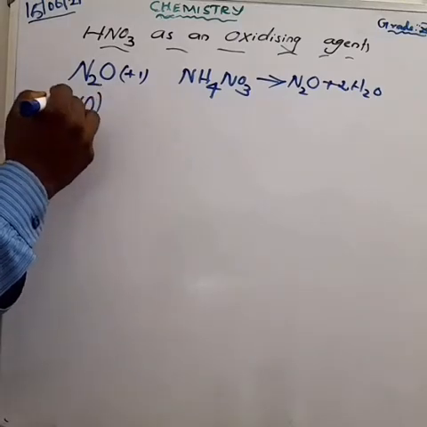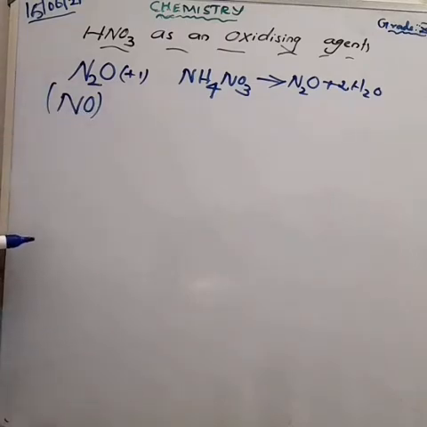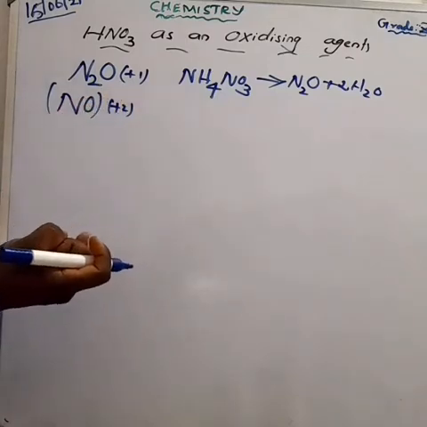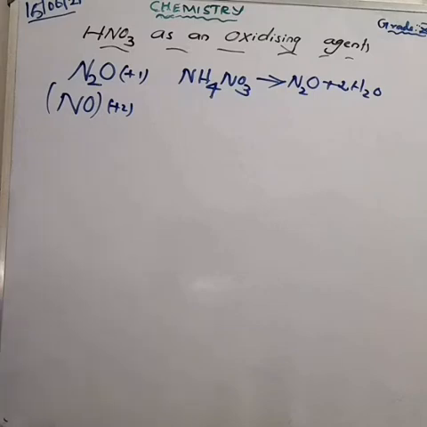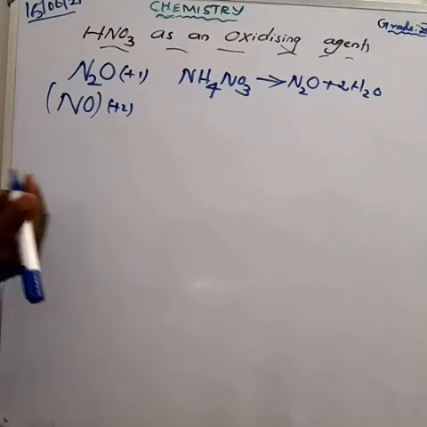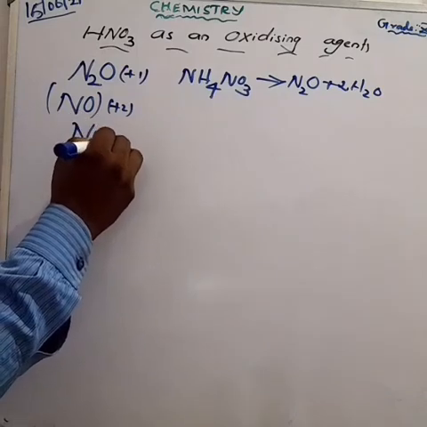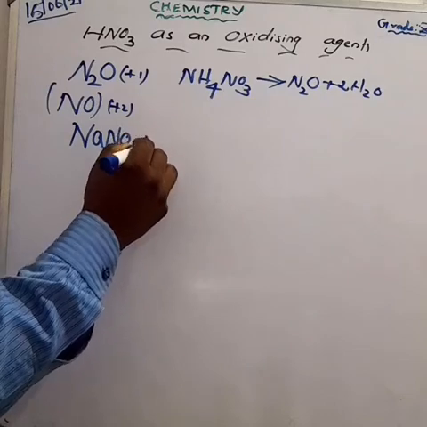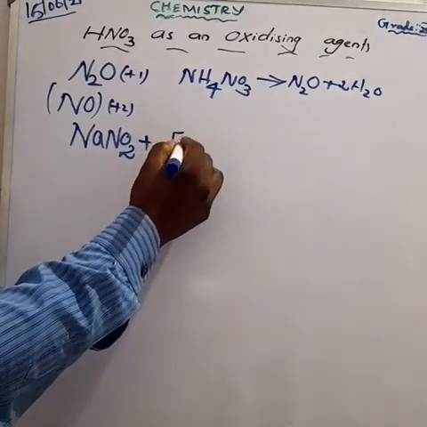Nitric oxide. The formula of nitric oxide, do all of you know that? Yes, NO. About the +2 oxidation state, we just found that. And it is colorless, a neutral compound. So how can you prepare this compound? By the reaction between sodium nitrite, NaNO2, plus ferrous sulfate. What is the formula?